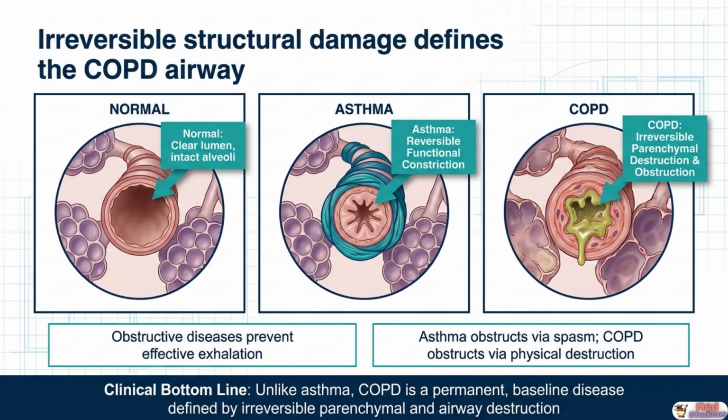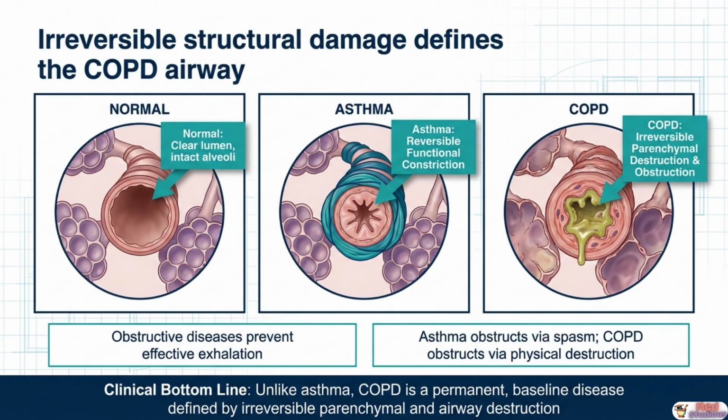The single most important concept that separates COPD from every other obstructive lung disease, and particularly from asthma, is the word irreversible. To understand this, compare the three airway states side by side. In a normal airway, the lumen is open and clear, alveoli are intact, and gas exchange is efficient and unrestricted. In asthma, the obstruction is functional, caused by smooth muscle spasm, mucosal swelling, and mucus plugging, all of which are reversible with bronchodilators and anti-inflammatory therapy. The airway wall structure itself remains anatomically intact.